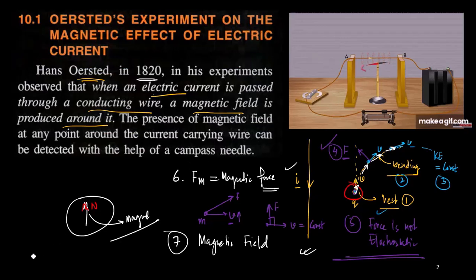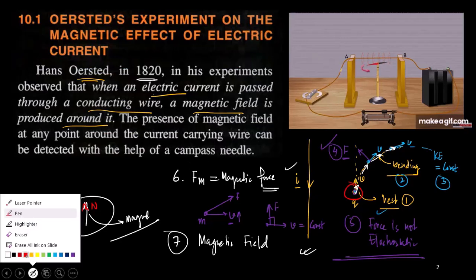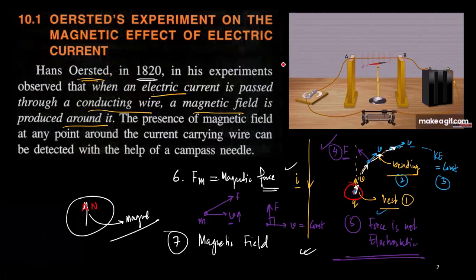Okay, now come to the experiment that has been carried out by Oersted. So in this particular setup, this is the switch. If I close it, then the current will flow. And this is the battery. Let us say this is the positive side, this is the negative side, and this is the resistance box, the rheostat, a variable resistance. So once I switch on the circuit, the current will flow in this direction through the wire AB.